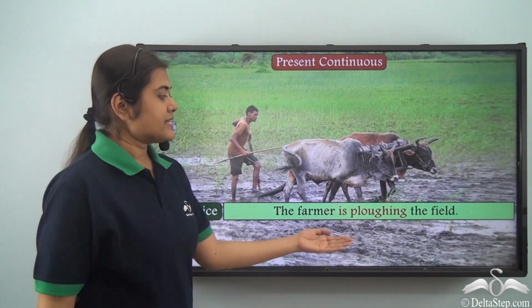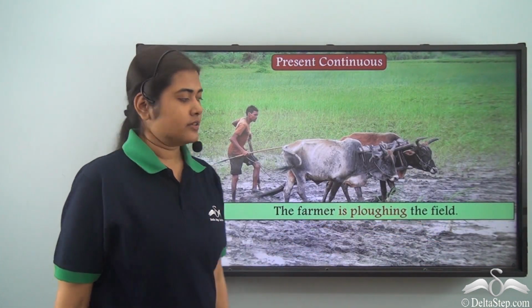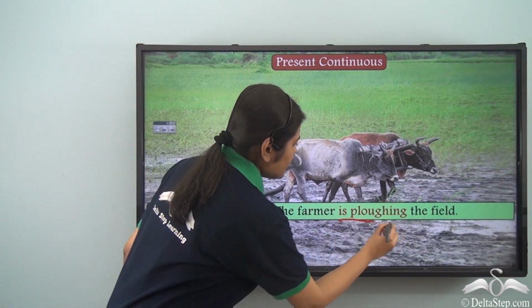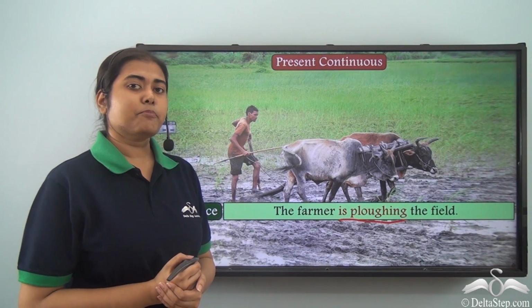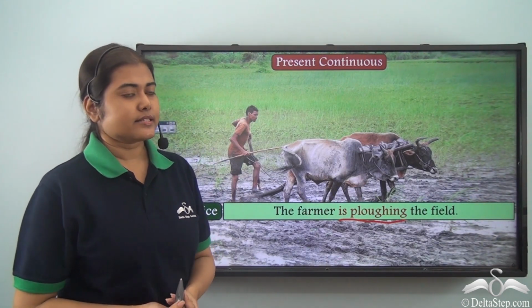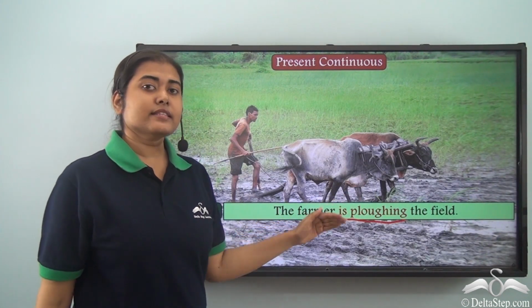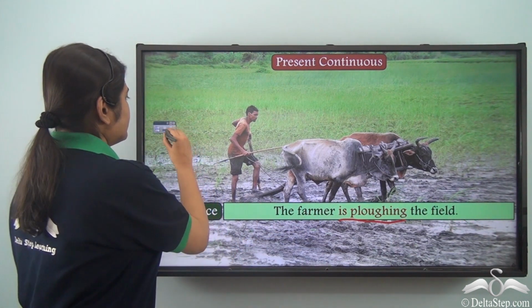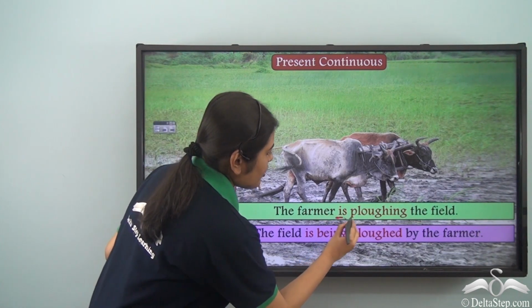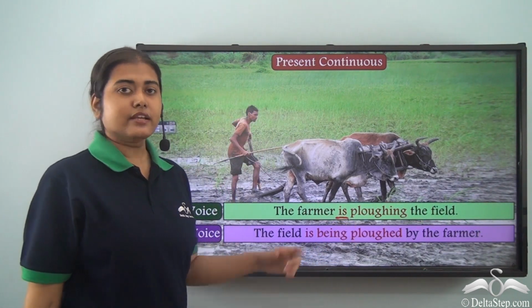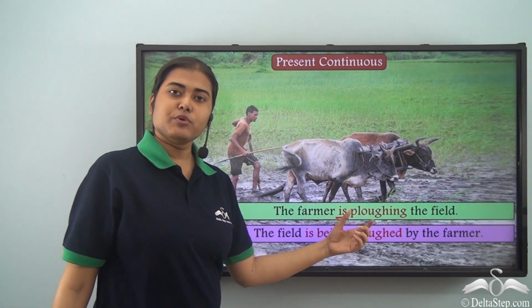The farmer is plowing the field. Now here the verb is plowing, and it is in the present continuous tense. Now how do I write it in the passive voice? So over here, what do we see? We already have a be auxiliary in the present continuous tense.